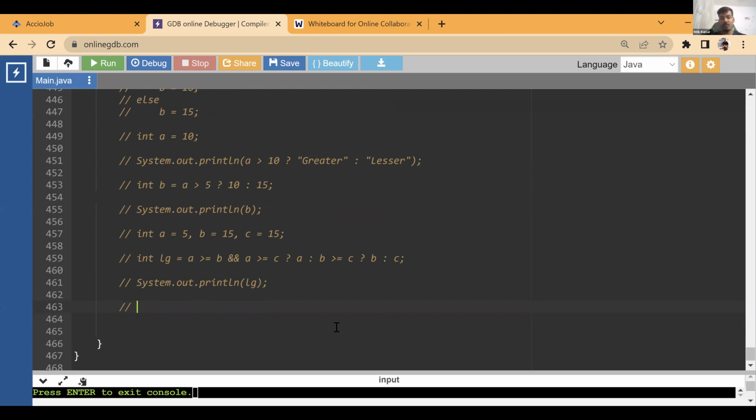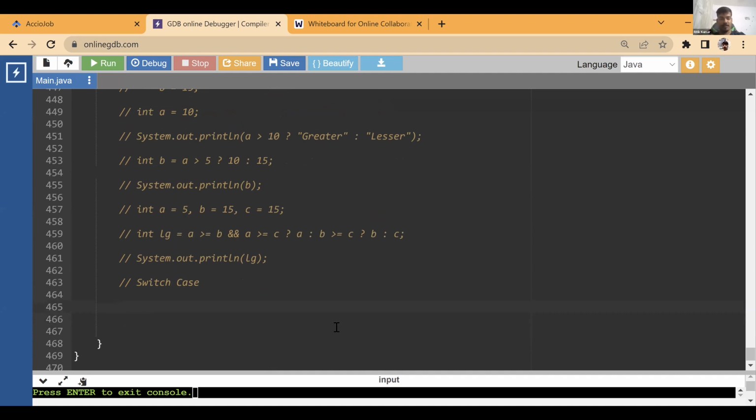So let's move to the last part of conditionals, which is switch case. We are already almost on time and we still have one thing remaining. I told you this is actually 2 classes. I said in the last module to split it into conditionals and loops, but it's still there. So we'll get one additional session. Don't worry.